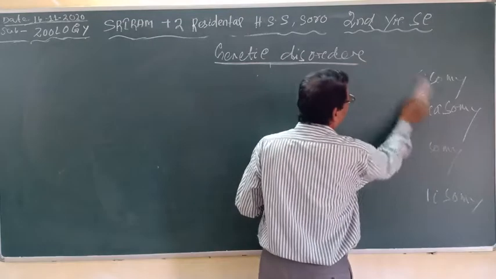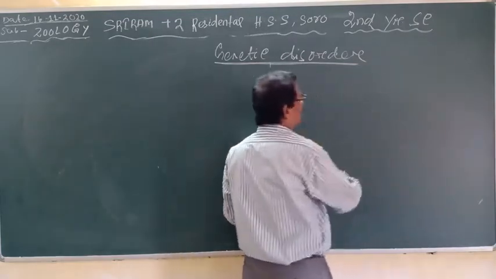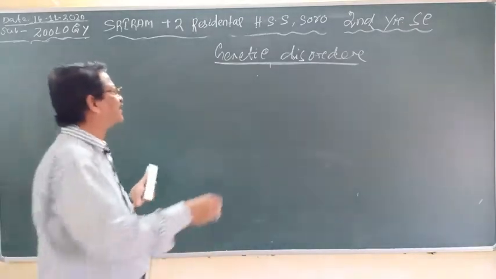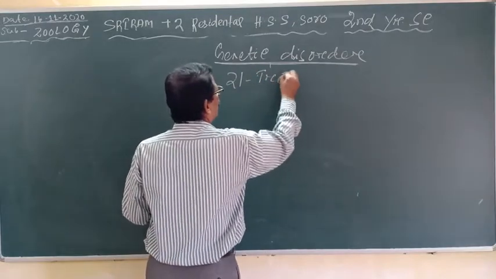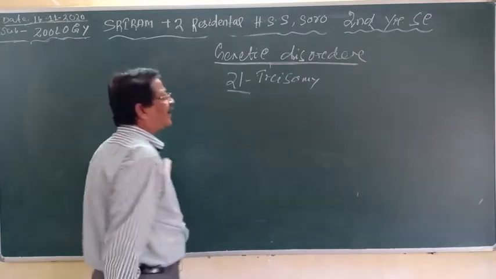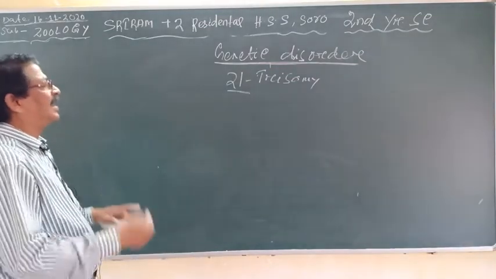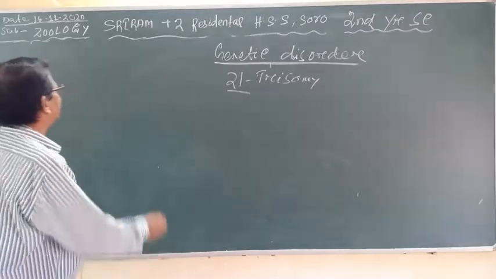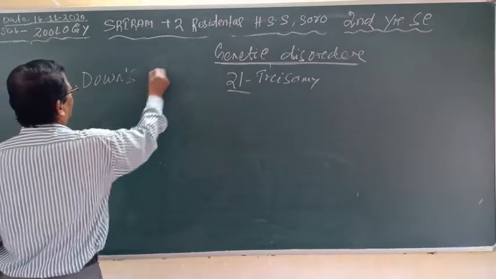Down syndrome is the trisomy of 1 autosome, a special autosome called trisomy of 21, that is chromosome 21. An additional member is added, and this defect is called Down's syndrome.